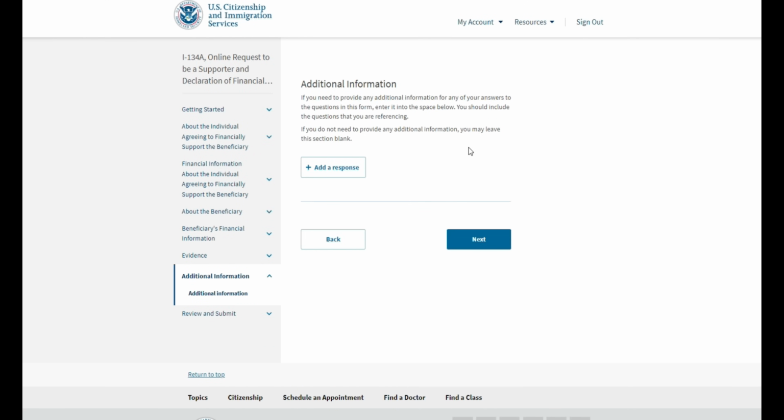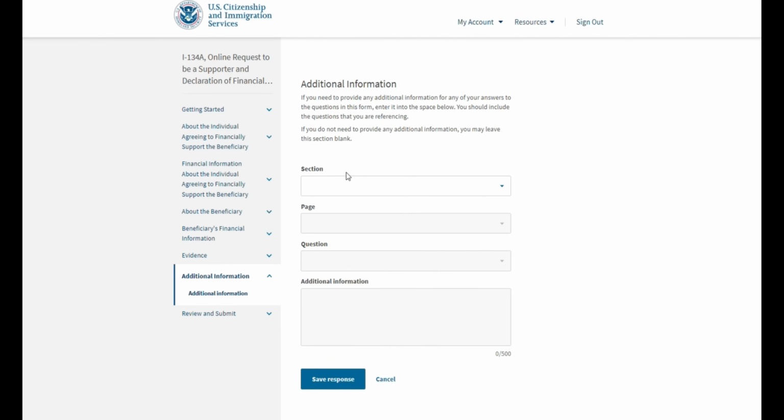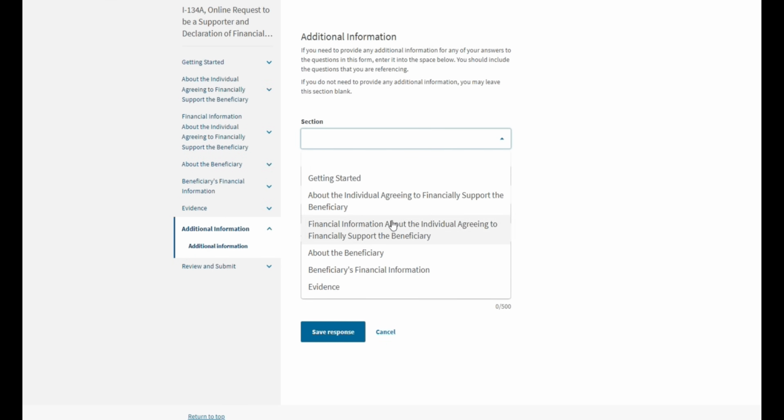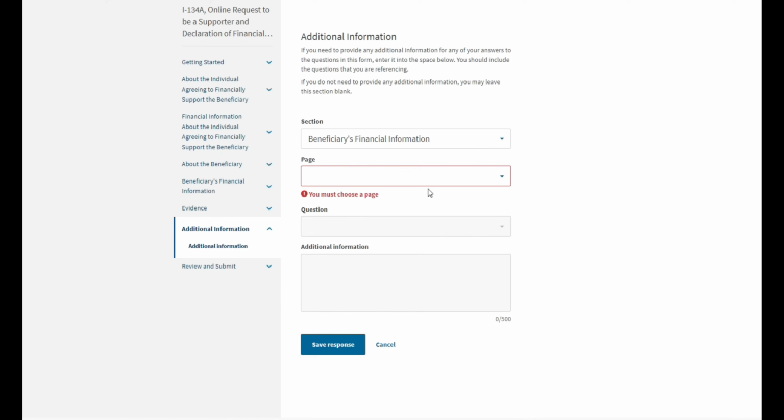Once all the evidence is submitted, it takes you to an additional information page. If you feel like there's any additional information that you would like to clarify on the form that you didn't have a chance to clarify, you can add it here. You will just have to specify what exactly you are trying to clarify. For example, you're trying to clarify something about the beneficiary's financial information.